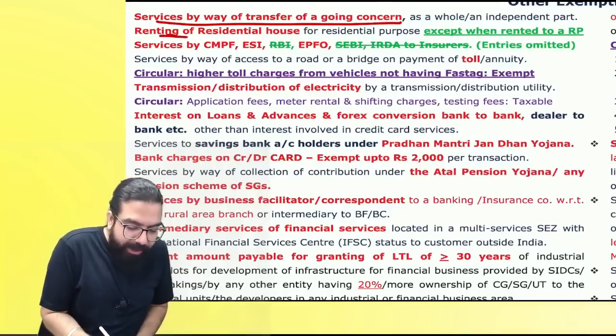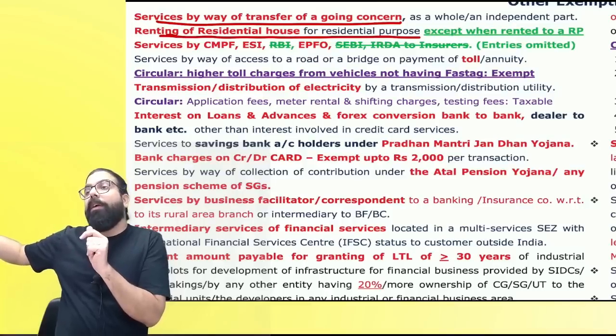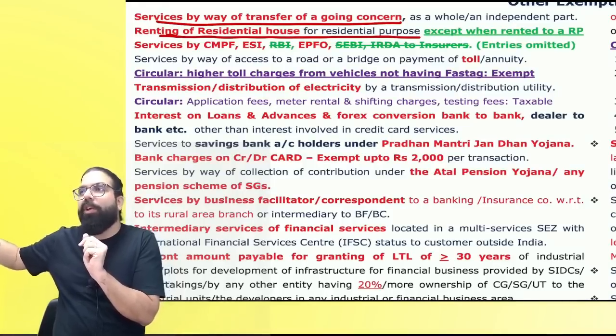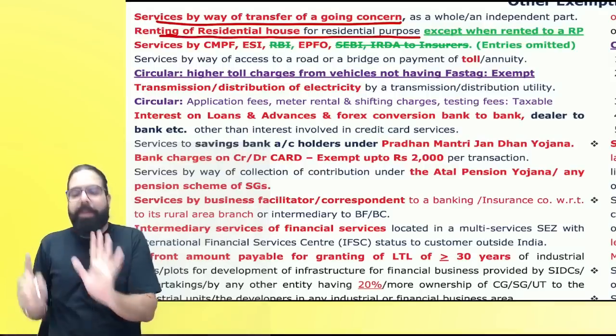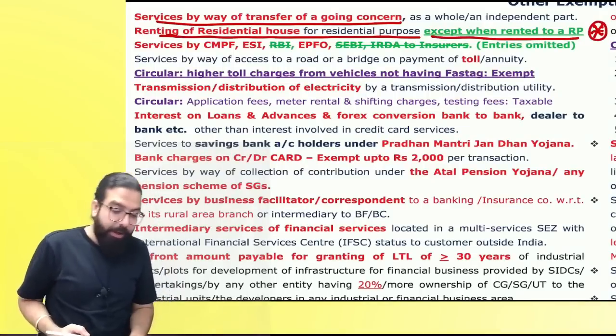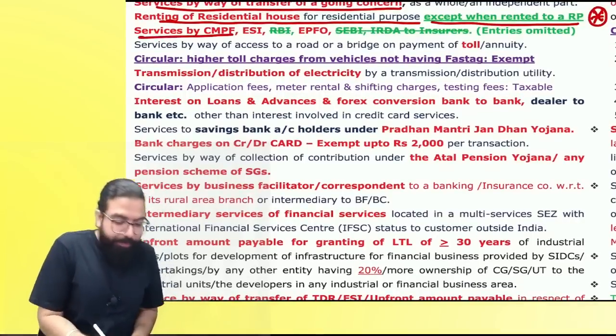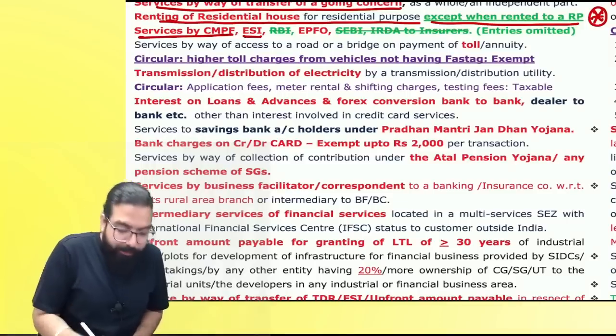The next one is renting of residential property, which is exempt. But if you are giving it to a registered person, who is using it for his business purpose and shows it as his business expense, then RCM will come. Are we clear? This is the amendment entry over here. I feel they will ask you in the exam. Be careful.